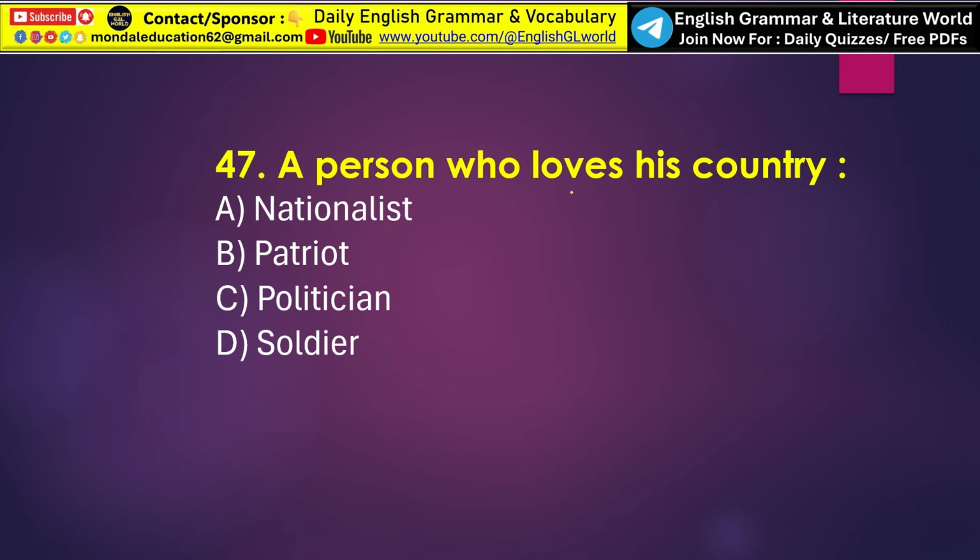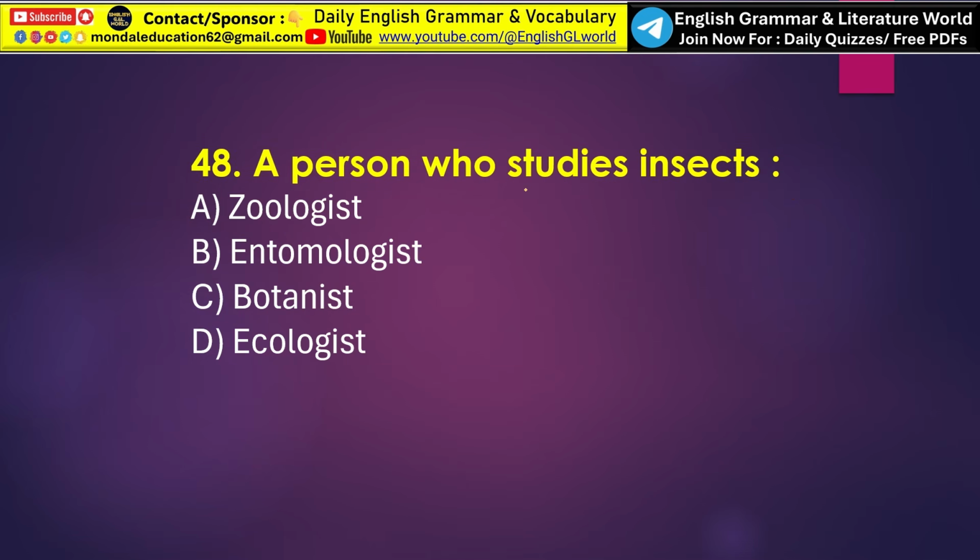Next, a person who loves his country. So here the correct one word substitution is option B, patriot. A patriot is a person who loves, supports and is devoted to his country. So if you say that nationalist, then it will be wrong. Actually, a nationalist is a person who strongly supports the interest and independence of his nation. Understand? Good.